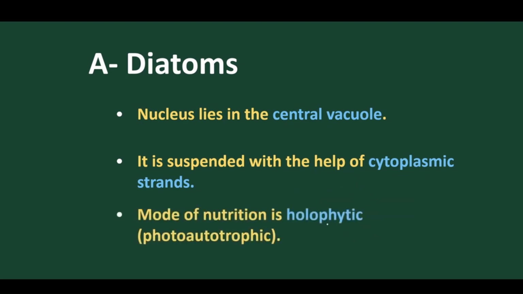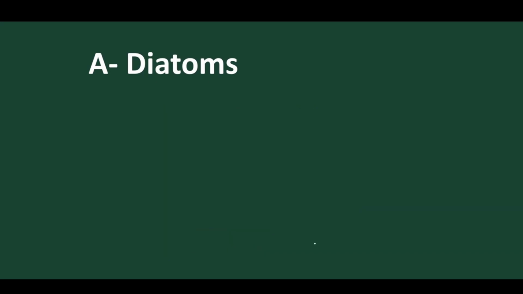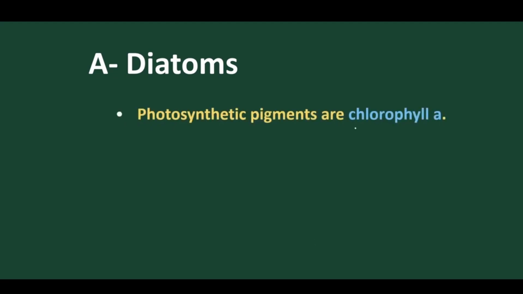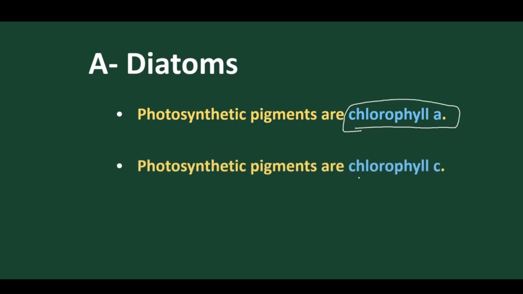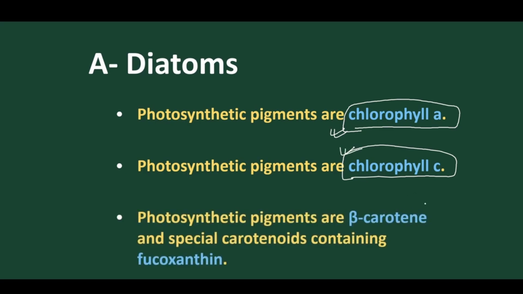Now let's move on. Mode of nutrition is photosynthetic, or holophytic. The phototrophic mode of nutrition is present because they contain pigments. Let's discuss. The photosynthetic pigment present is chlorophyll A. Due to this special pigment, they can prepare their own food. They also contain chlorophyll C. Very important question. In addition to chlorophyll A and C, they also contain beta carotene and fucoxanthin.